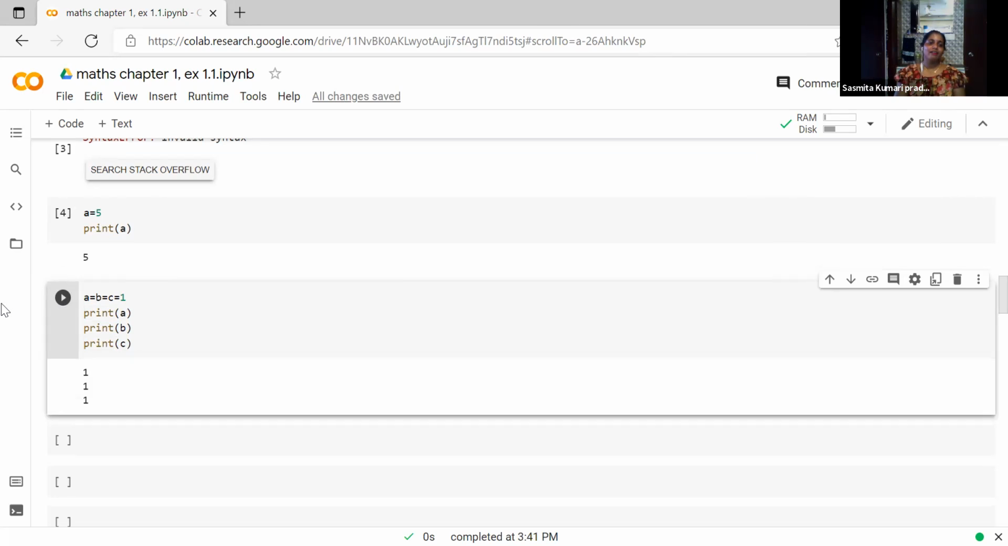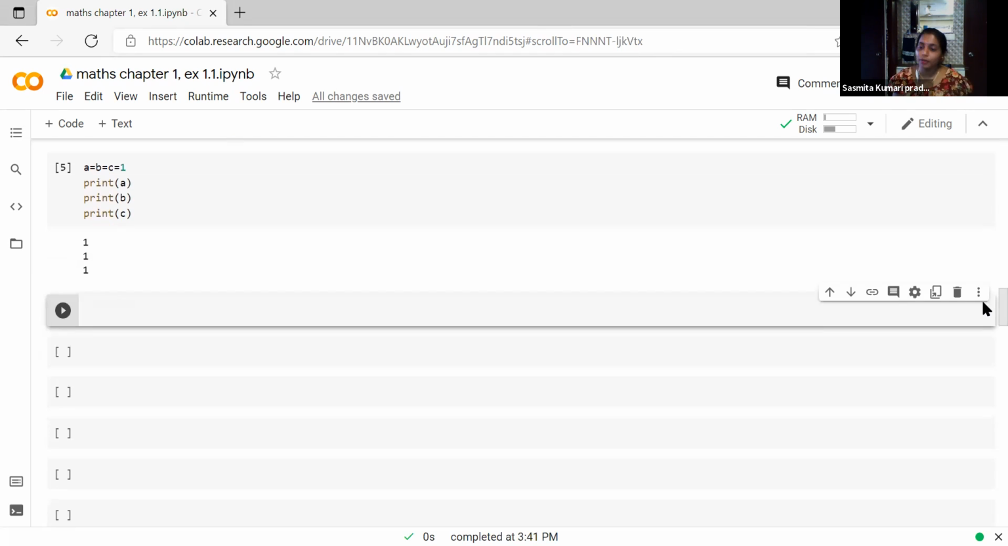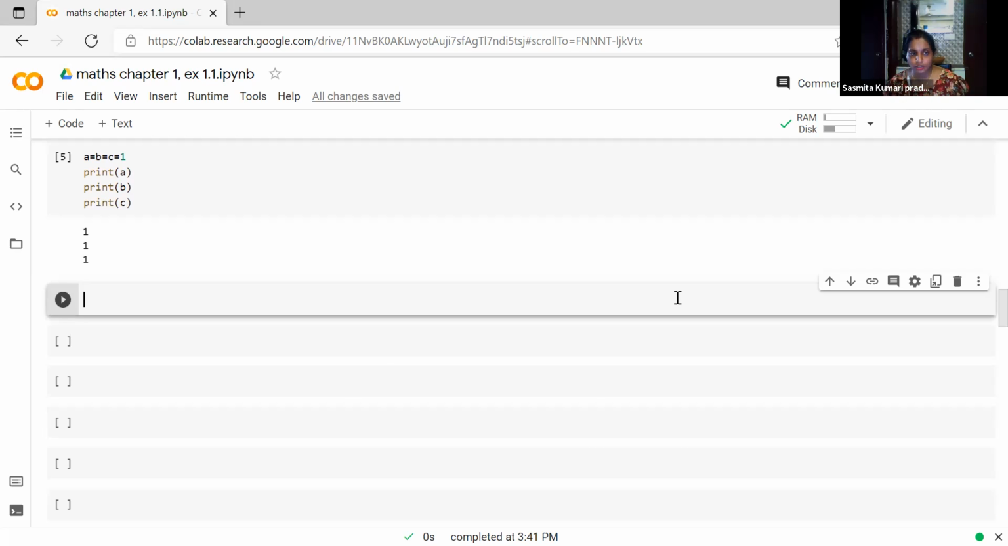So here A is equal to B is equal to C is equal to 1. Print A, print B, print C. Now run. Now if I tell the next question, got it, students? If I want 4 variables, how will I write? Now, Puneet, stop sharing video. Now Sharman will write. Sharman, share your screen. Next question you will write.